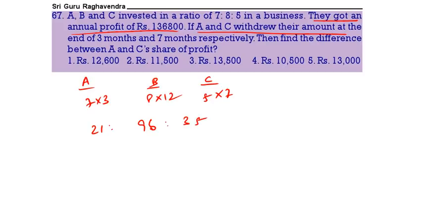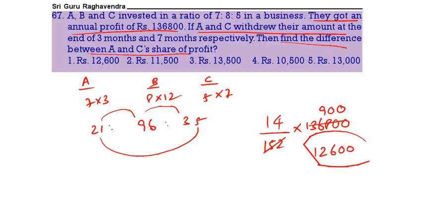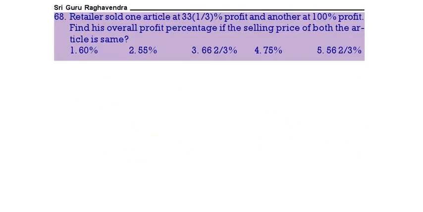Now, find the difference between A and C. Here the A and C difference is 14. Total: 21 plus 96 plus 35, that is 152, into 136,800. Now do the calculation. Here 152, this is exactly, we will go with 9 times. So it is 12,600. 12,600 is the correct answer. The difference is 12,600. Next one.